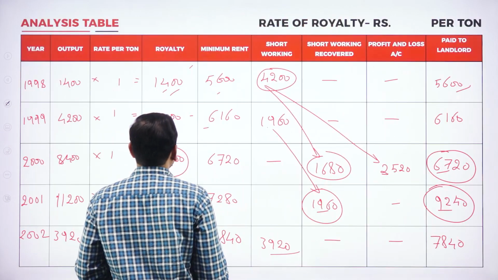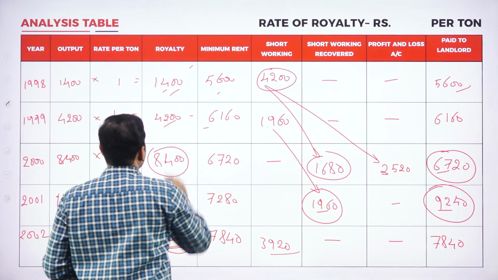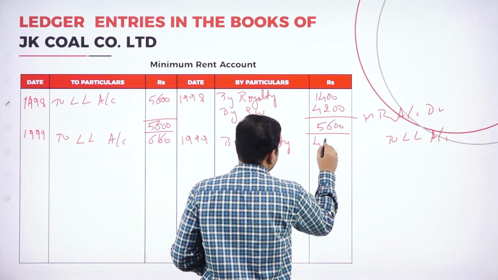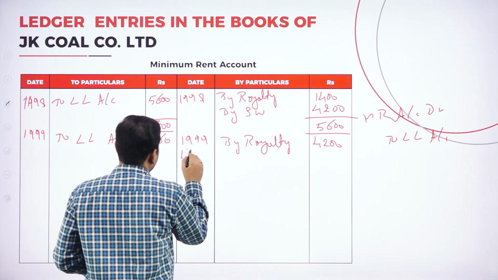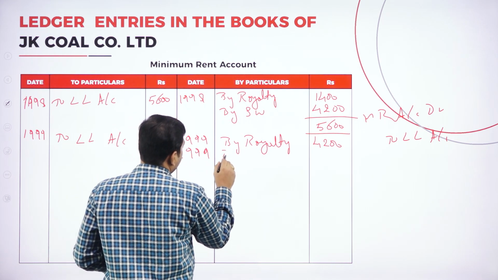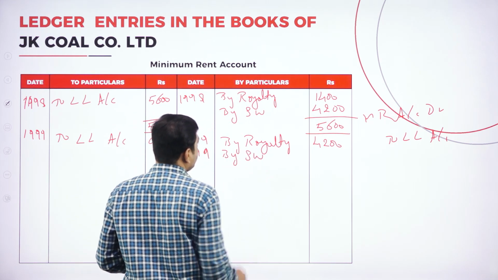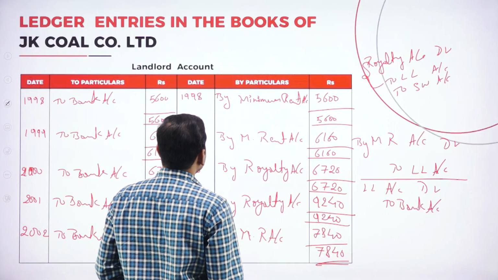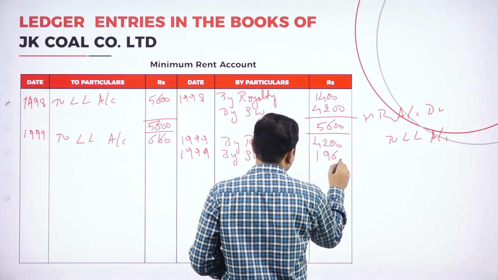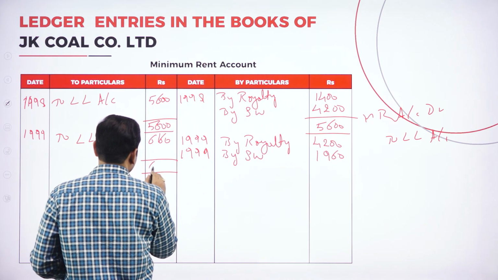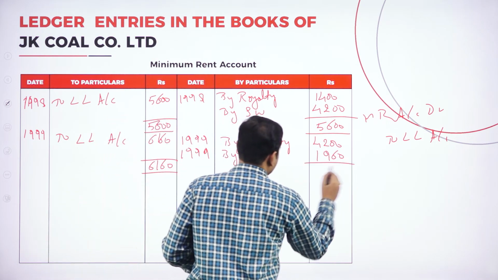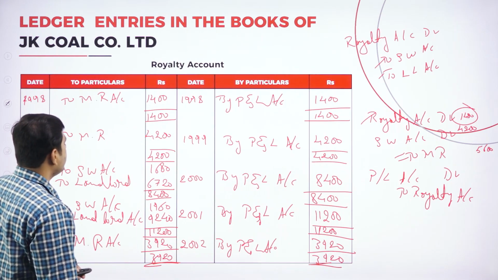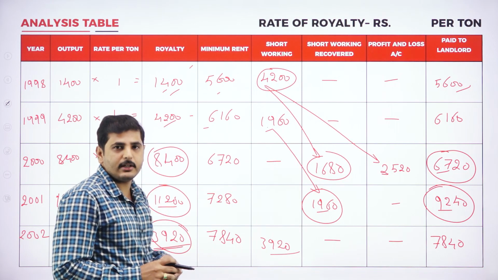What is the royalty? 4,200. 1999, by short working, the short working is 1,960. Tally both, 6,160 here also 6,160.